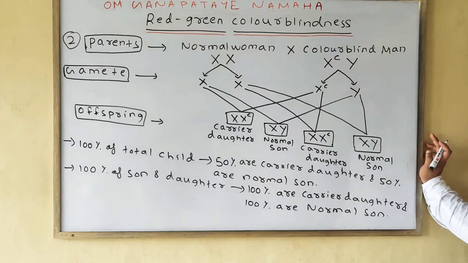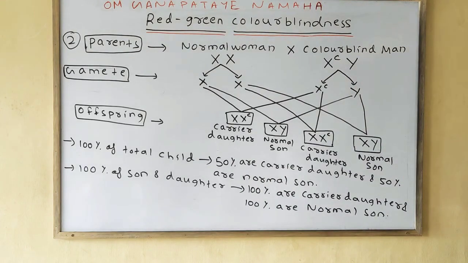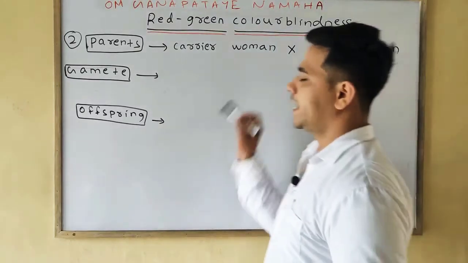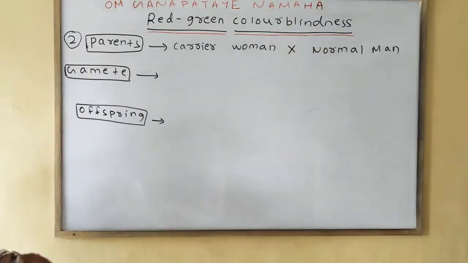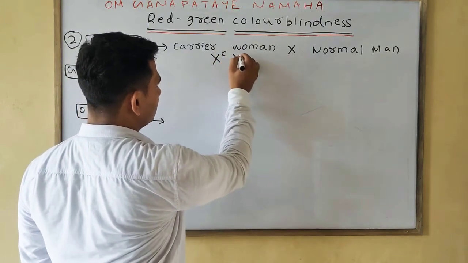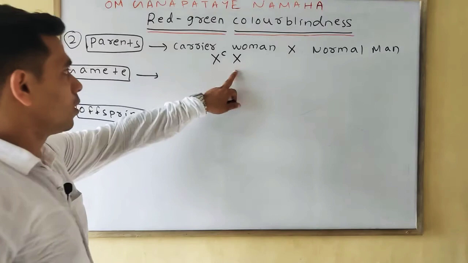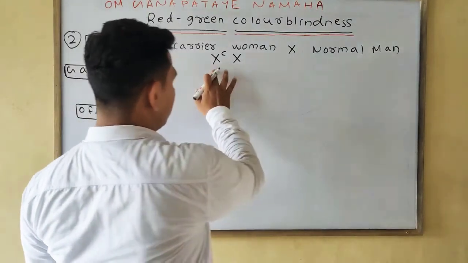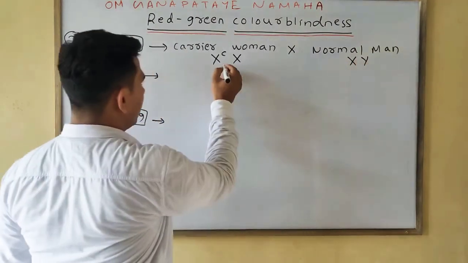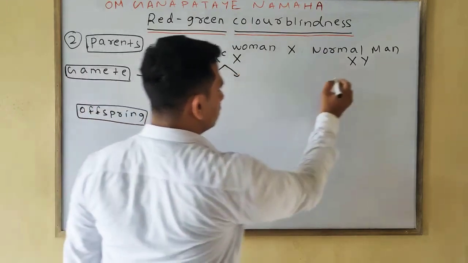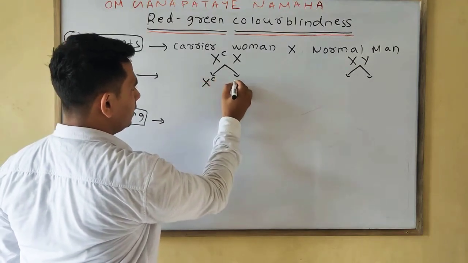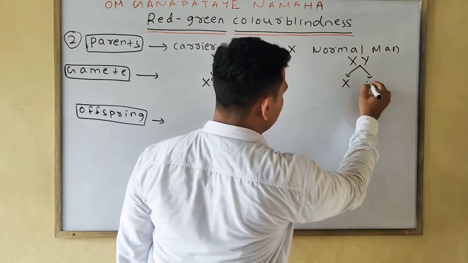We will discuss your third case. In the third case we will discuss the carrier, if the carrier woman marries a normal man. Carrier woman means, we know, XCX. Carrier means one is normal, the dominant, and the other one is recessive. Next, normal man means we know XY. Gamete formation will take place. From this we will find XC, X, X, Y.